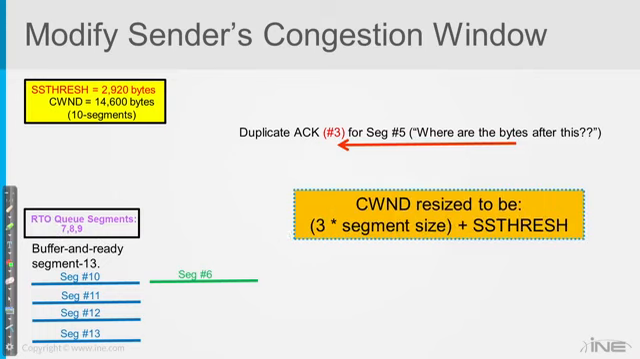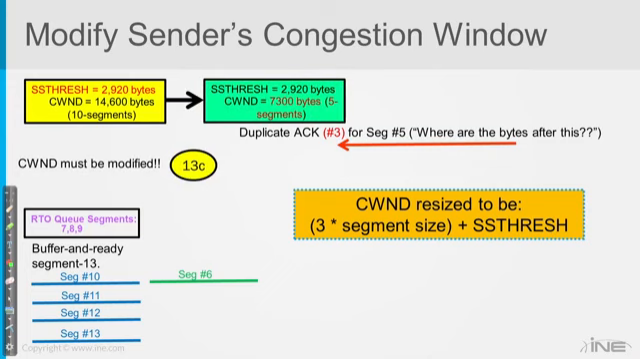And then the third thing to happen is we take this congestion window. Remember, this congestion window had been growing and growing and growing due to the slow start algorithm. Well, now a different algorithm is in charge, the congestion avoidance algorithm. And that says, okay, here's what I'm going to do. I'm going to resize that to 3 times the segment size plus the slow start threshold. So 3 times the segment size, if we do the math, 1460 times 3 gives us 4380. And then 4380 plus 2920.